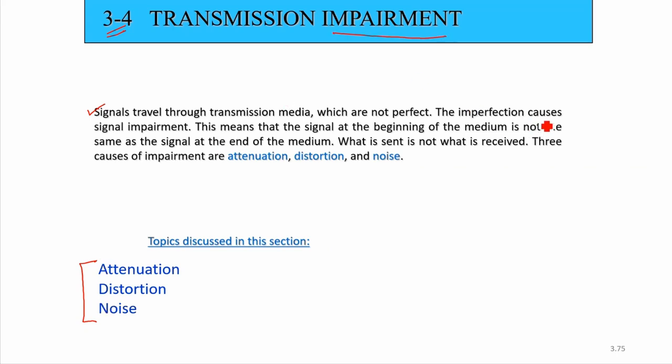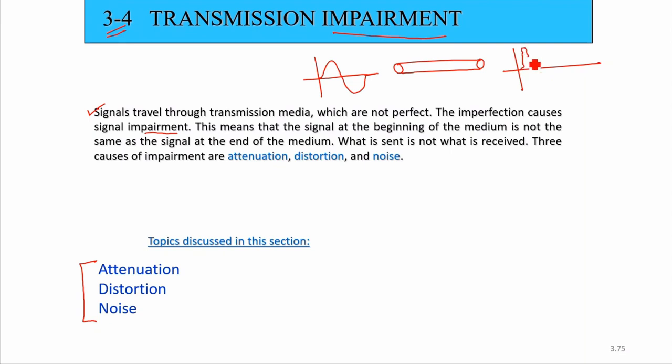The imperfection causes signal impairment, some distortion in the signal through the channel, the transmission medium. That is called the transmission impairment. This means that the signal at the beginning of the medium is not the same signal at the end of the medium. Suppose the signal that we are sending is this one, but at the output we will not be getting the same signal.